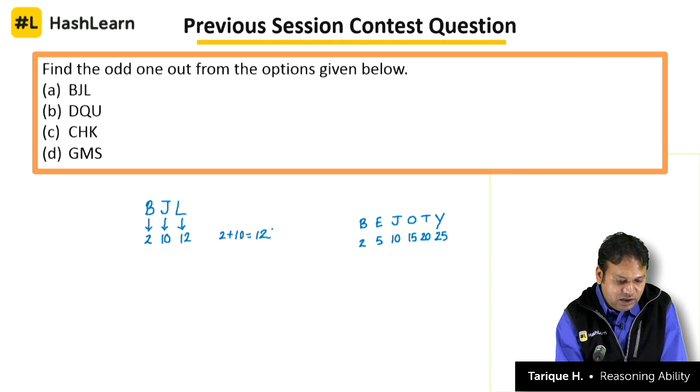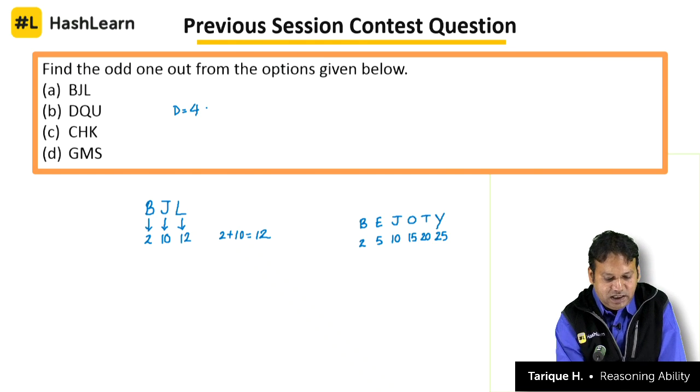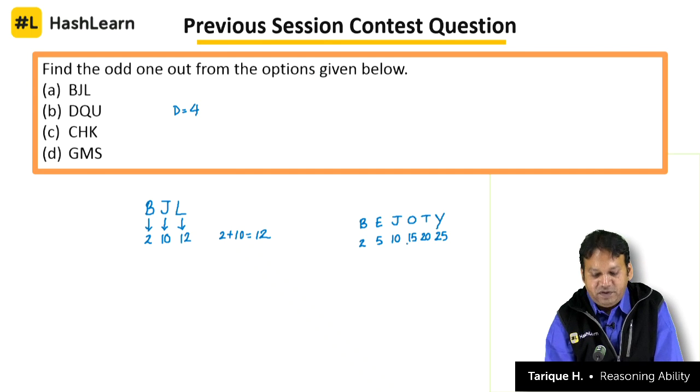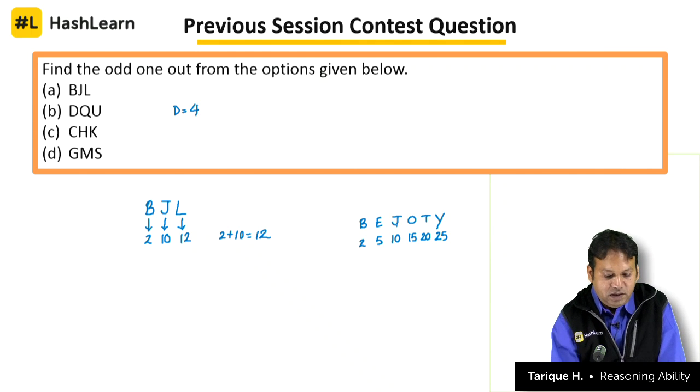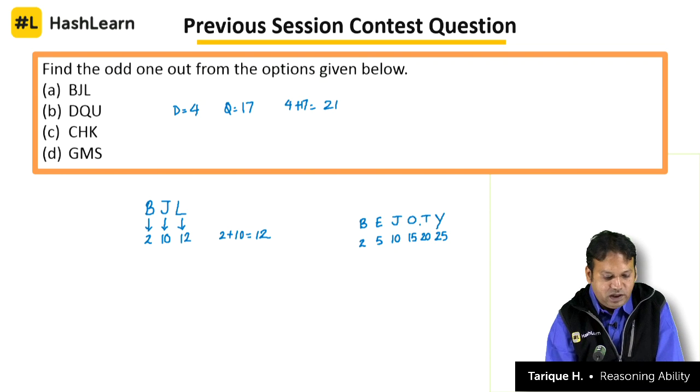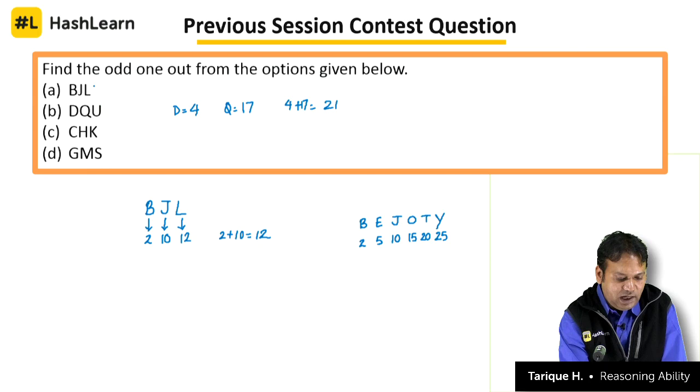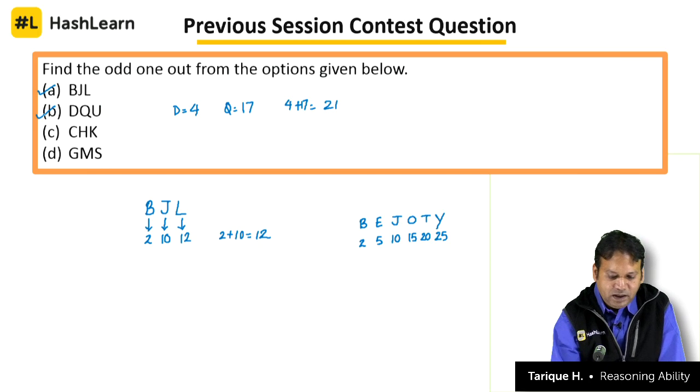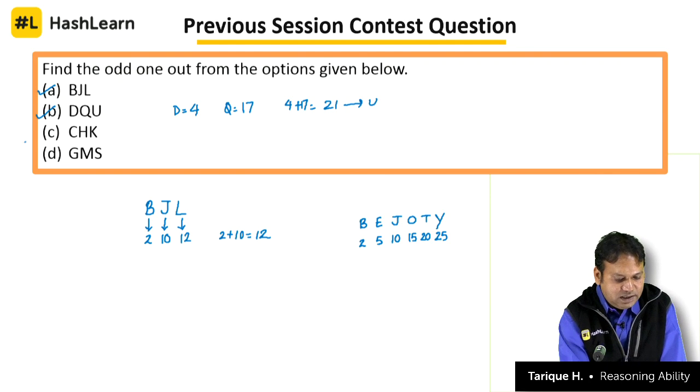Now what is the logic in B? Now look at DQU. What is D equal to? D is equal to 4. And Q is 17, since O is 15, P is 16, Q is 17. 4 plus 17 is equal to 21, and T is 20, so 21 is U, so that's correct. So A and B both have the same logic. 21 is U.